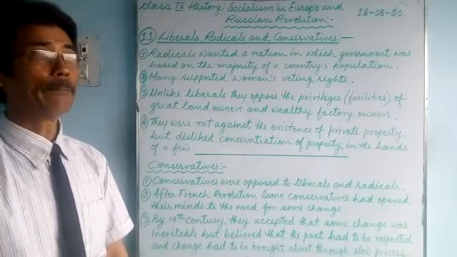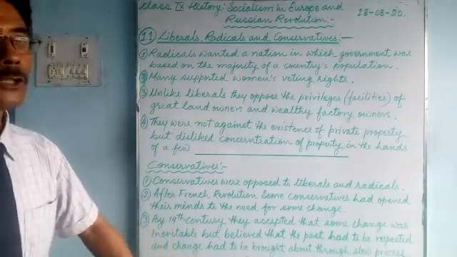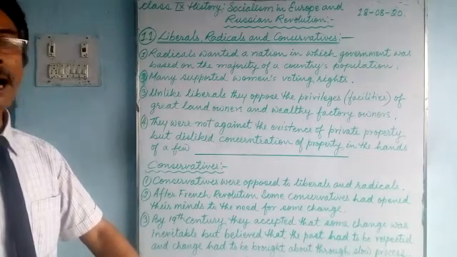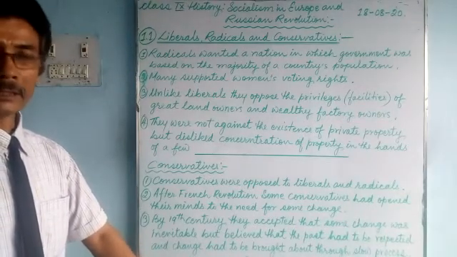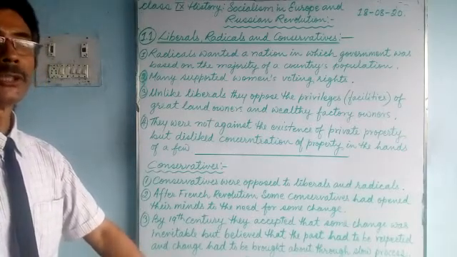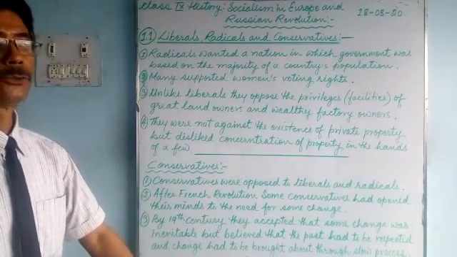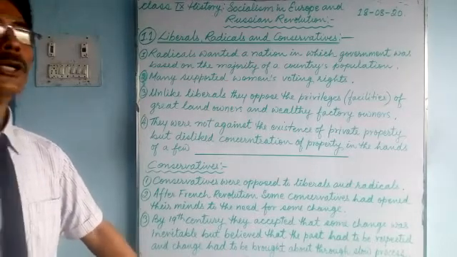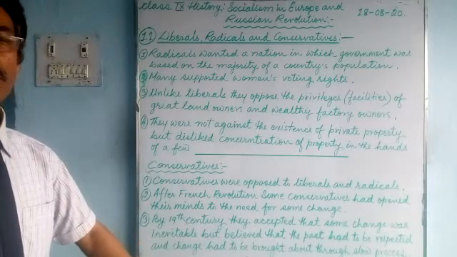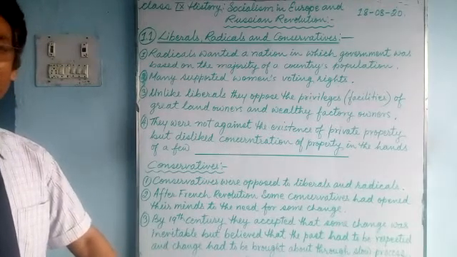Conservatives believed that change is inevitable, changes had to be made very slowly, and the past had to be respected and protected. Some changes are inevitable and cannot be avoided. You need to change according to the changing times. You need to change your ideals. You need to change the ways a society functions. But the change has to be brought slowly.